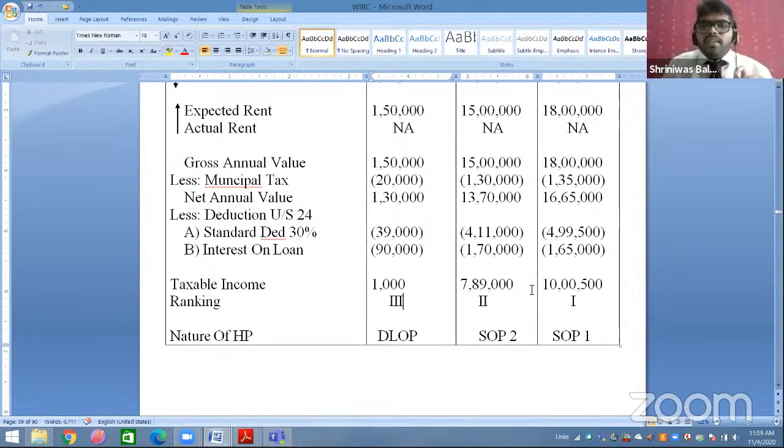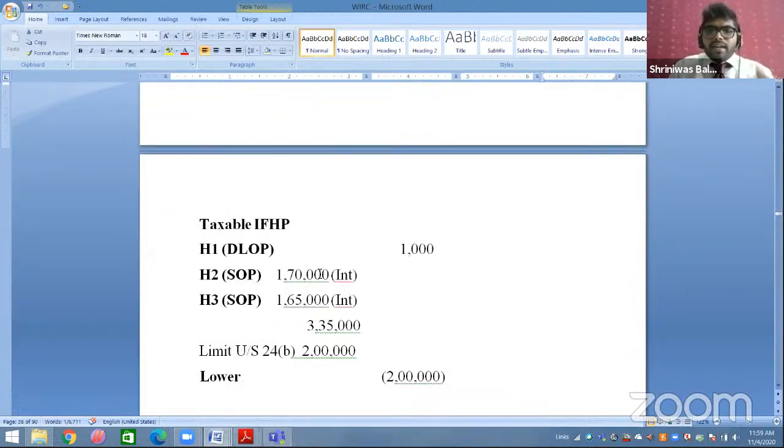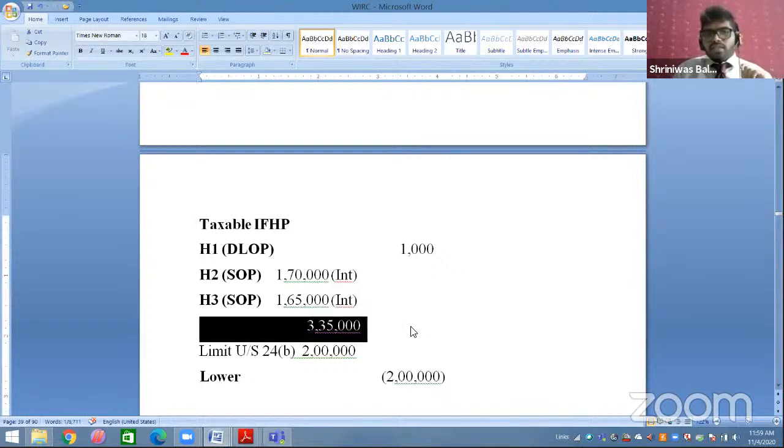Very good. Of 2 and 3, you can see interest in 2 is 1 lakh 70, for 3 is 1 lakh 65. So what I am going to do, 1 lakh 70 I am writing here for house property 2, and 1 lakh 65 I am writing here for house property 3. I took the total of both. Total was 3,35,000. 3,35,000 is the total amount.